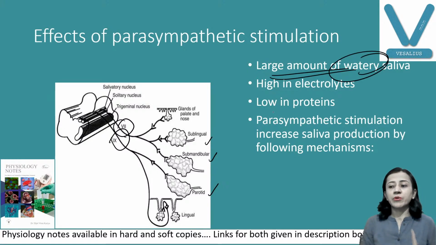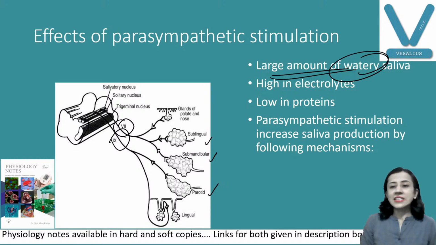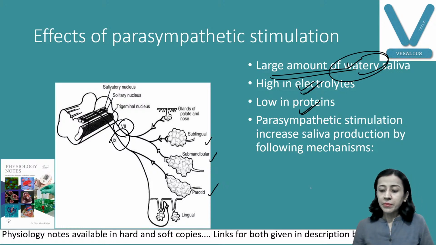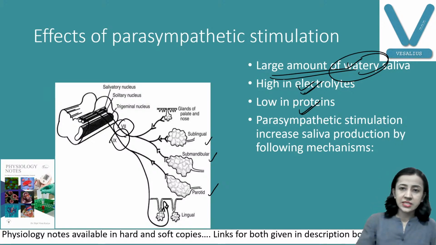This is watery saliva because, as we have discussed, flow rate increases and formation also increases, and the ducts are impermeable to water, so watery saliva is there. Fine. And ions cannot be absorbed because the flow rate is fast, so there is watery saliva high in electrolytes. As I told you, ions cannot be absorbed, sodium and chloride. Proteins are low. Okay, now, what is the mechanism of saliva secretion, as we have already discussed? I'll just explain it again.